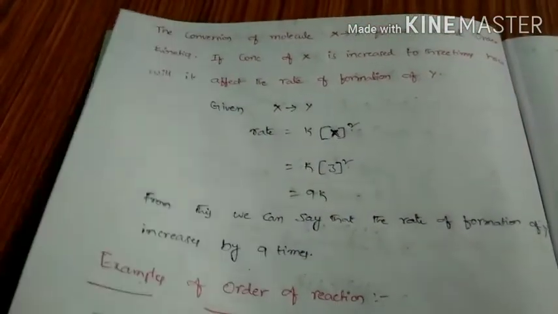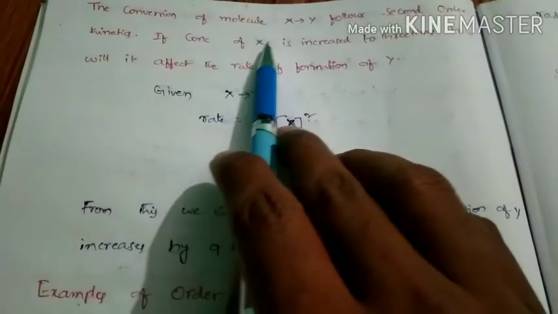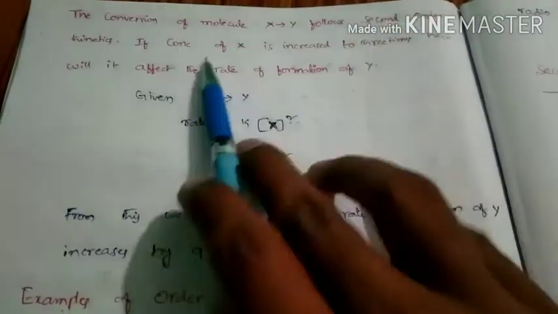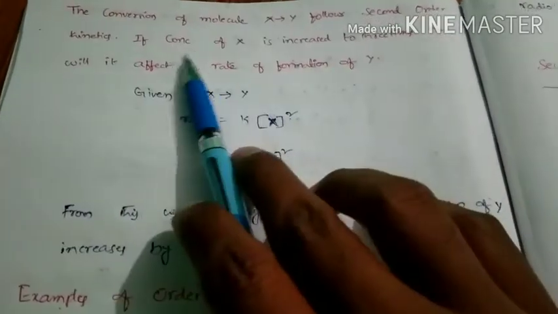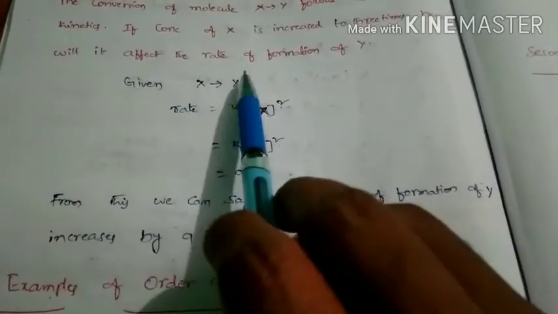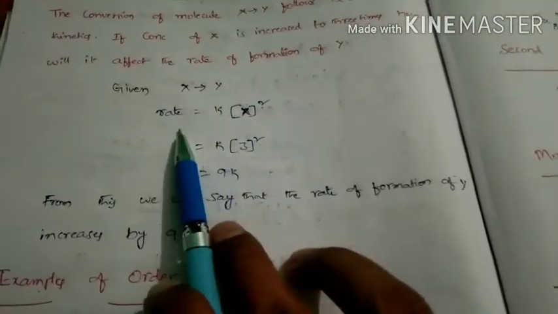One more problem is given. The conversion of molecule x to y, this is the equation. This reaction follows second order, that means this is a second order equation. In this case, if the concentration of x is increased to 3 times, how will it affect the rate of formation of y?